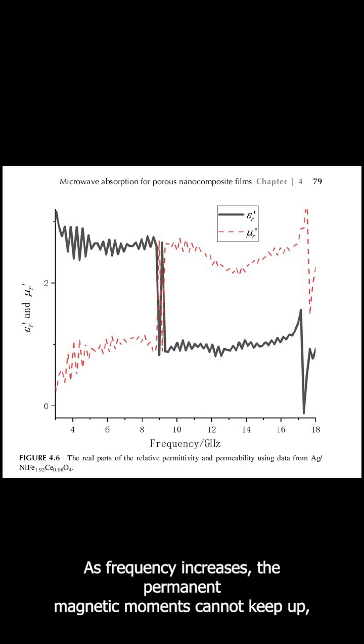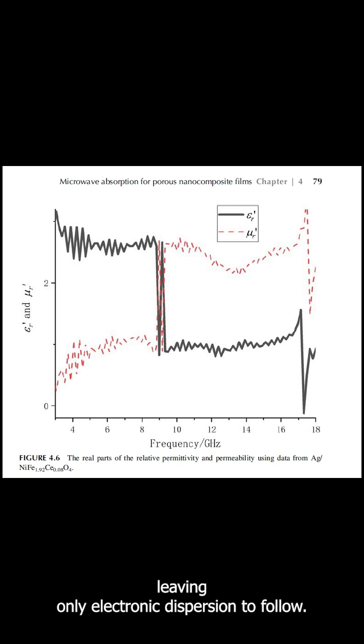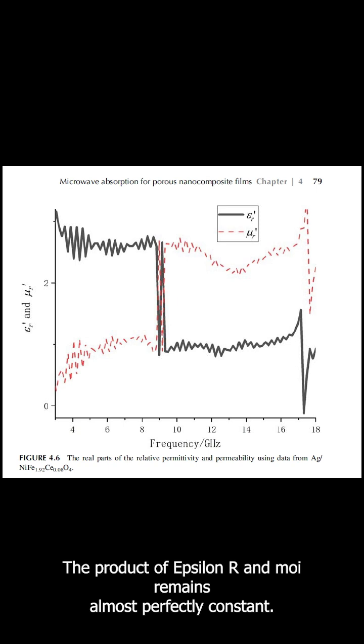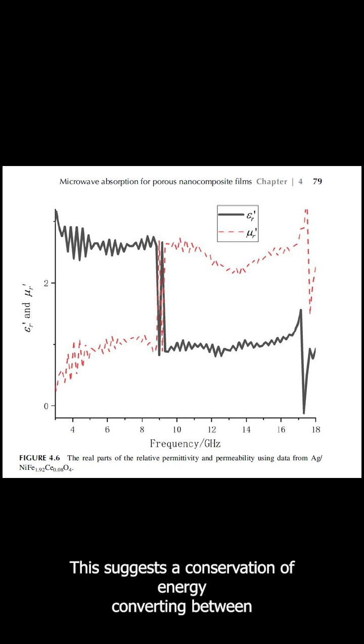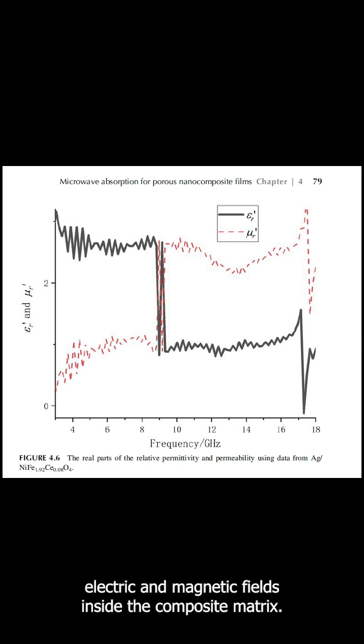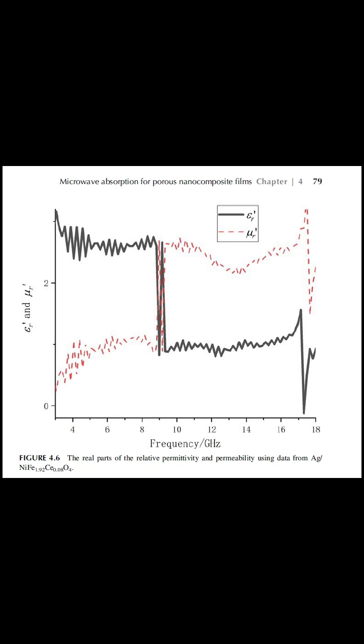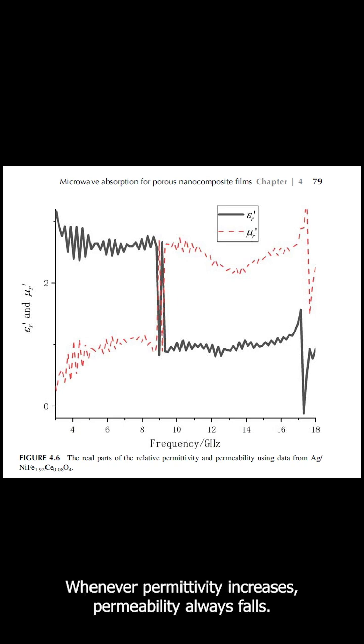As frequency increases, the permanent magnetic moments cannot keep up, leaving only electronic dispersion to follow. But here is the puzzle: across this transition, the product of epsilon r and mu r remains almost perfectly constant. This suggests a conservation of energy converting between electric and magnetic fields inside the composite matrix. Whenever permittivity plummets, permeability always rises. Whenever permittivity increases, permeability always falls.